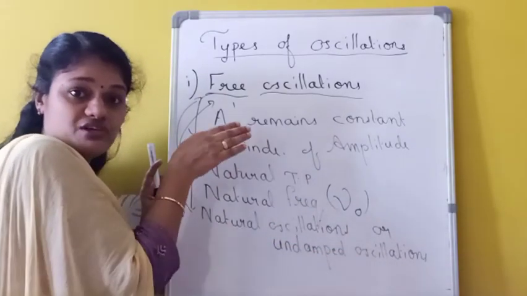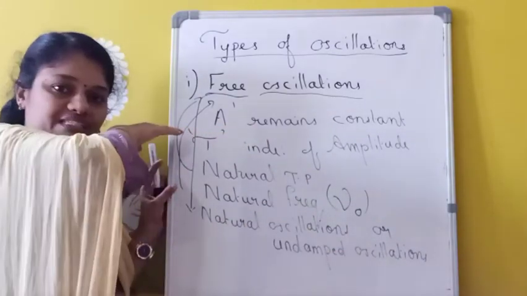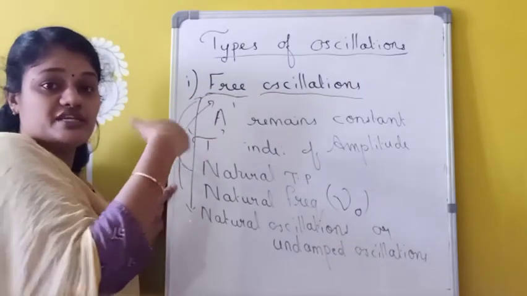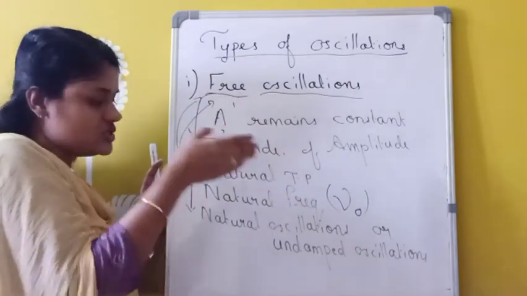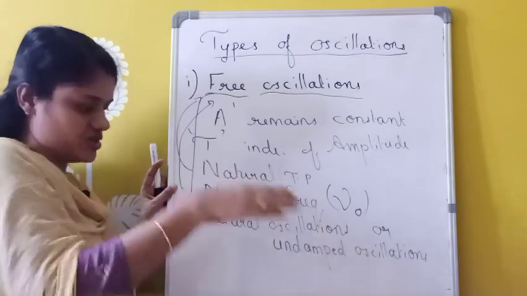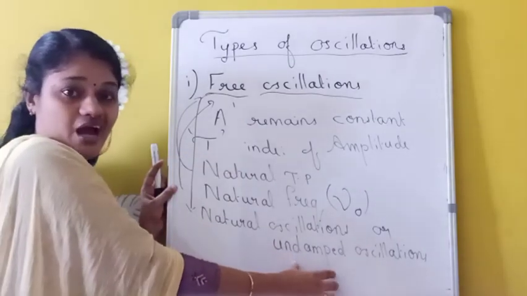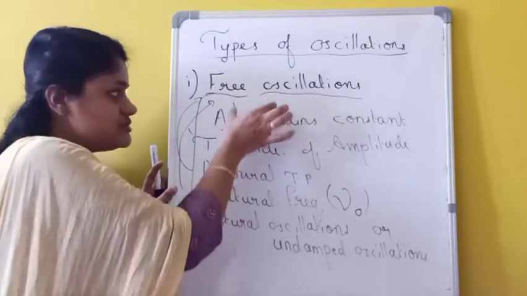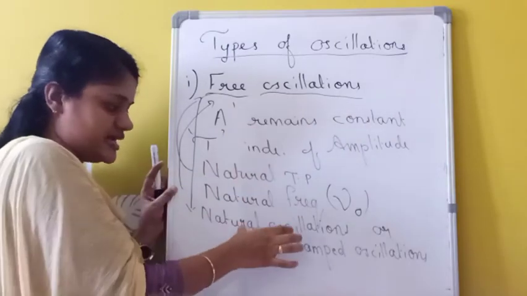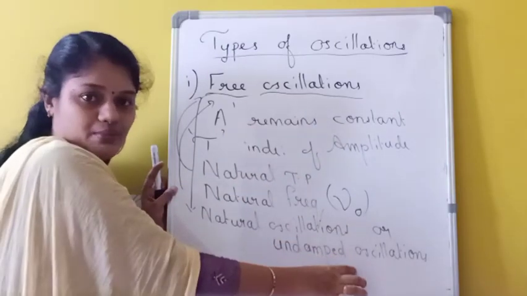Undamped means amplitude will not decrease. The amplitude always remains constant because the oscillations are unaffected by external factors. So we have three names: free oscillation, natural oscillation, or undamped oscillation.